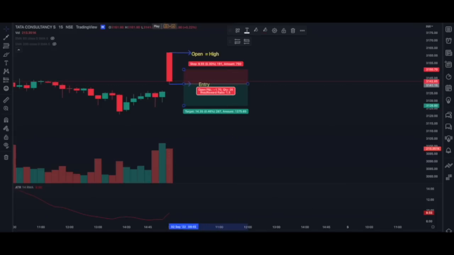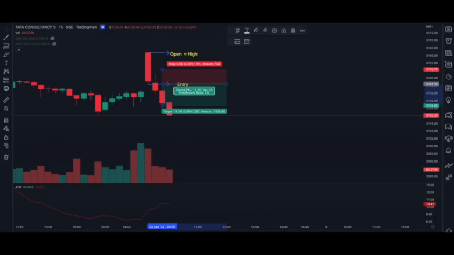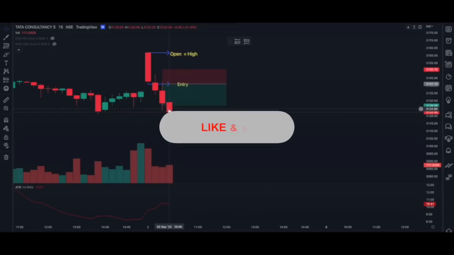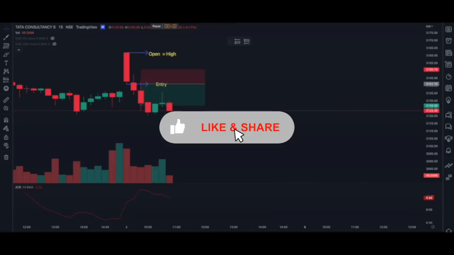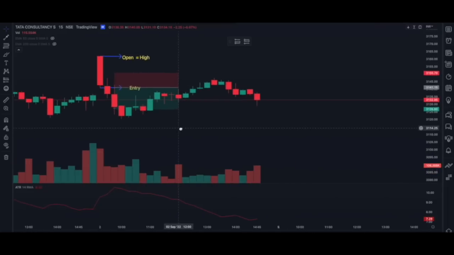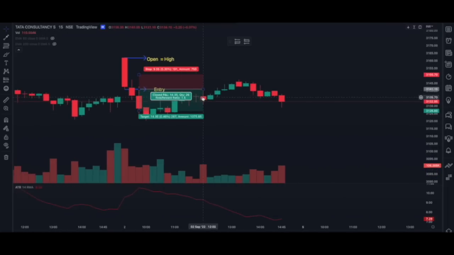Now let's see how the market went. Traders, here you can see our target got achieved at this level. In just 30 minutes, our target was achieved here only. By the end of the day, TCS did a momentum like this, but we do not care because our target got achieved here itself, right?